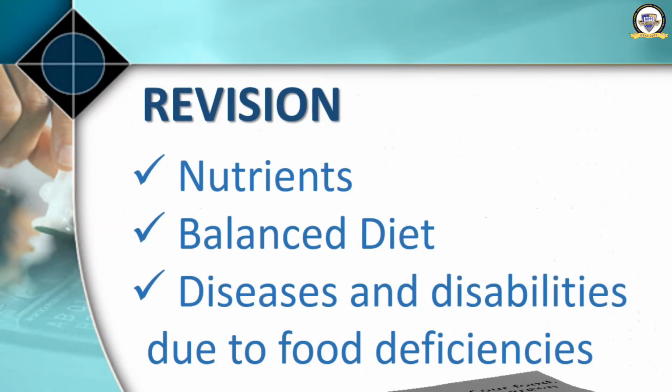Okay. So now we have completed this part, not this chapter, this part. Let's have a revision of what we have learned in this part. In this part we have studied the first topic, that is nutrients, in which we studied a lot of nutrients which include carbohydrates, fats, proteins, vitamins, minerals, water and roughage, right?